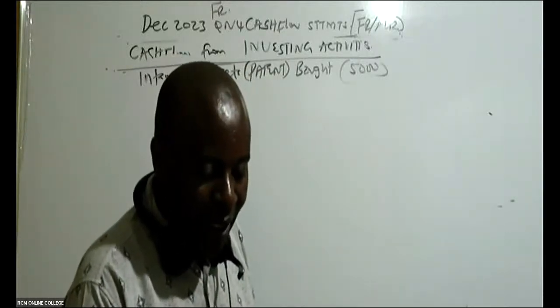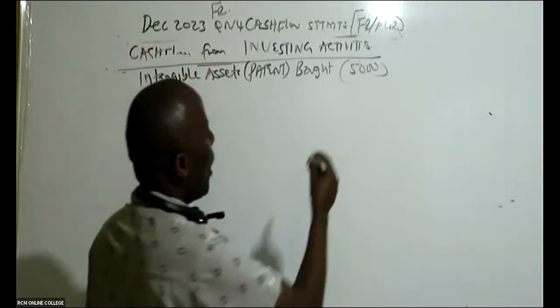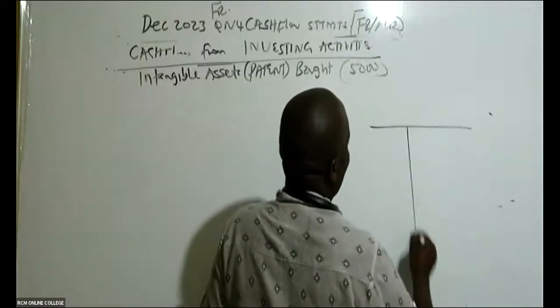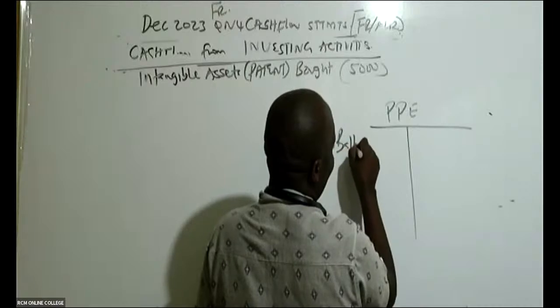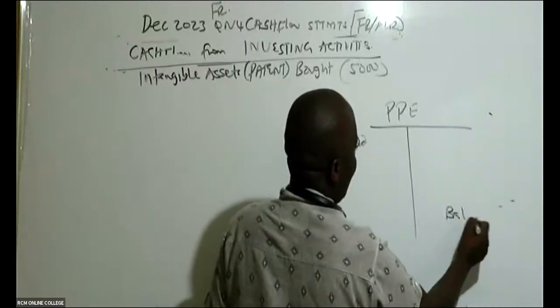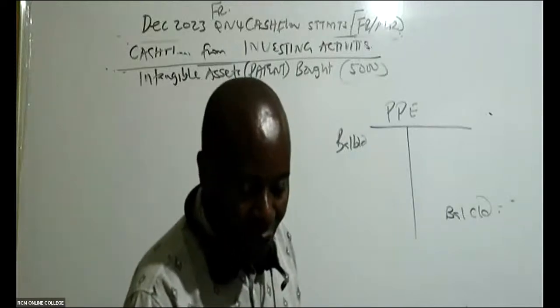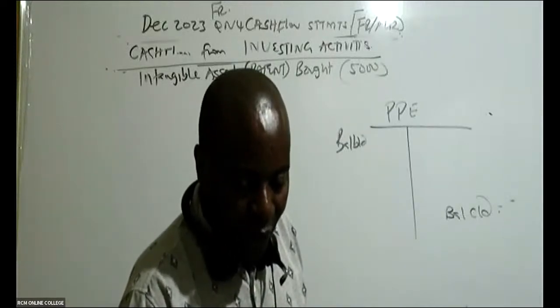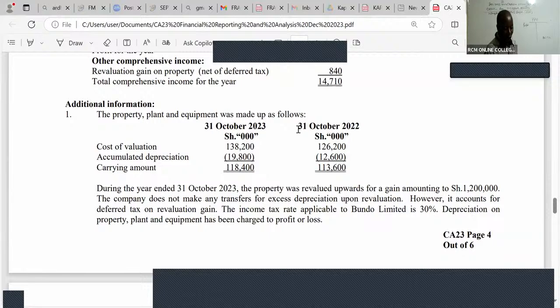Ladies and gentlemen, after that, the other investment I'll think about is the property, plant, and equipment. So come and give us property, plant, and equipment. This is an asset. So I'll say balance brought down here. Balance carried down here. So track this in your balance sheet. Actually, it's even given here. You can see the property, plant, and equipment were made as follows.